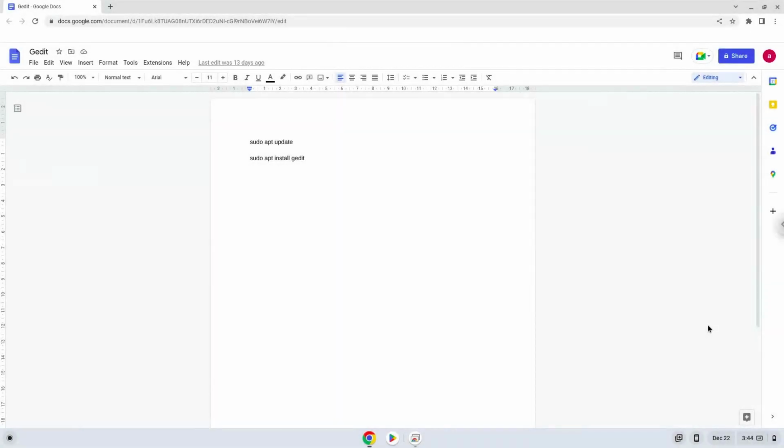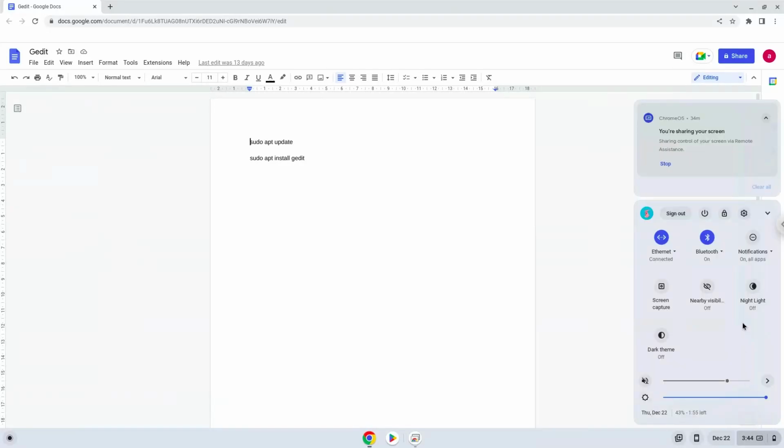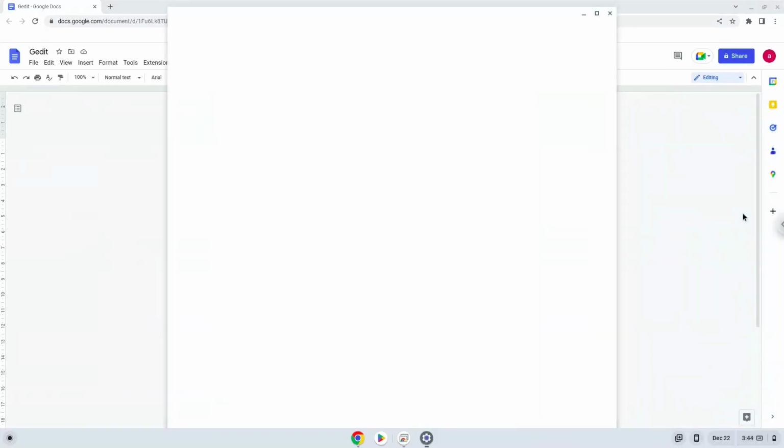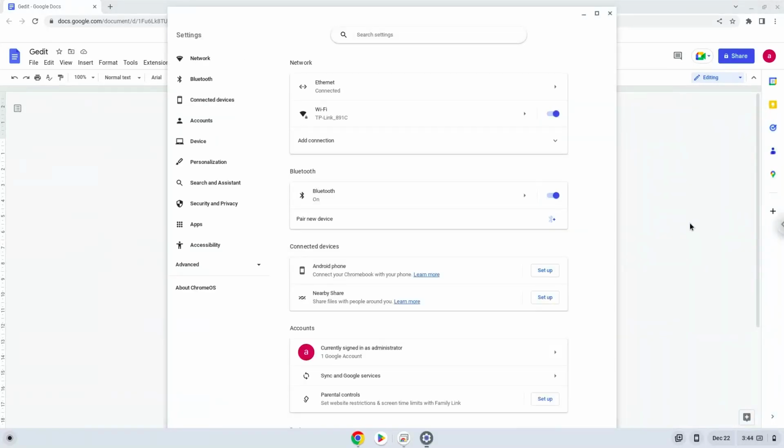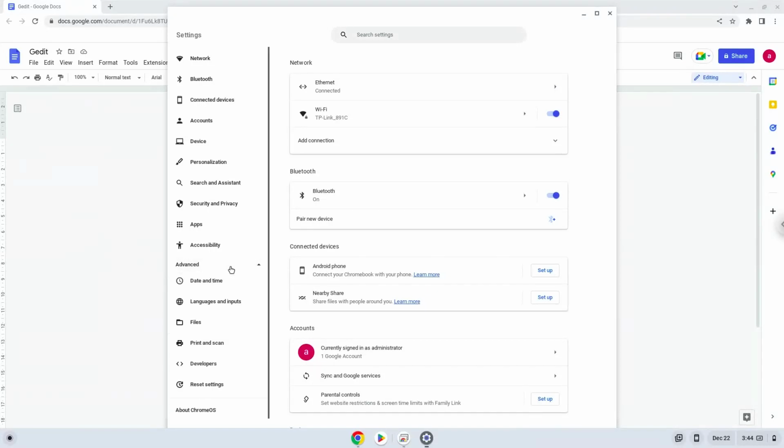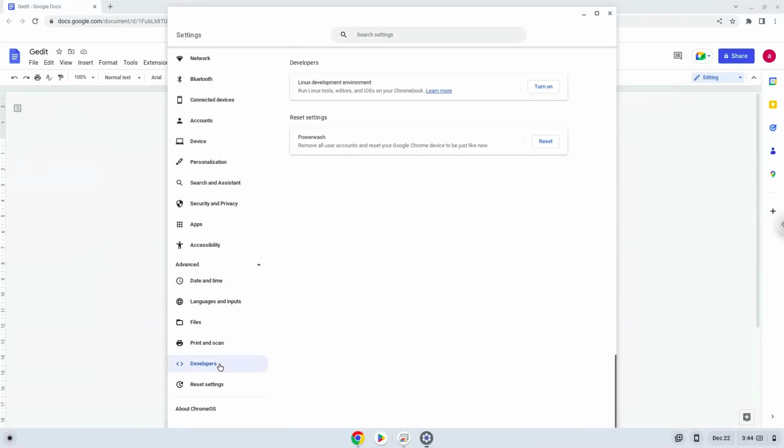Hello. Today we are looking at how to install Gedit on a Chromebook. Firstly, we will enable Linux apps on our device. To do this, we will go to our system settings and click on the Advanced section on the left panel. Now we click on the Developer section. Now we will turn on the Linux apps.